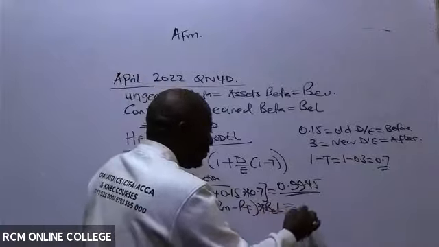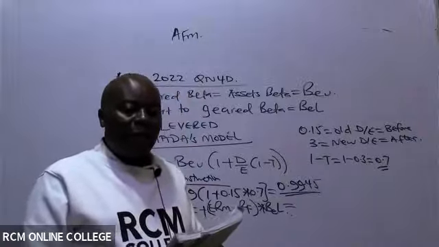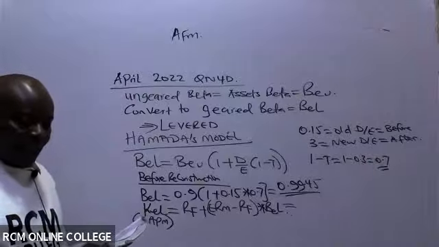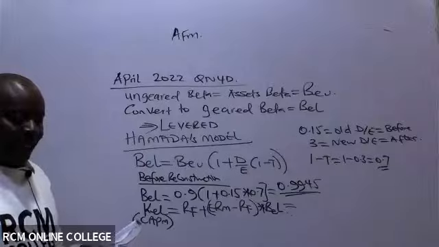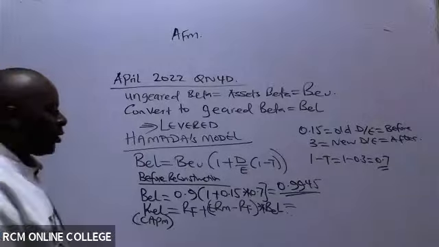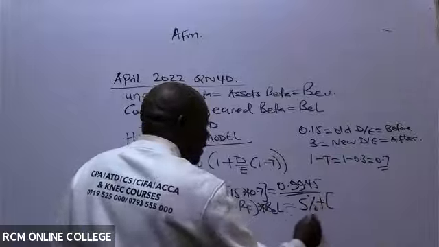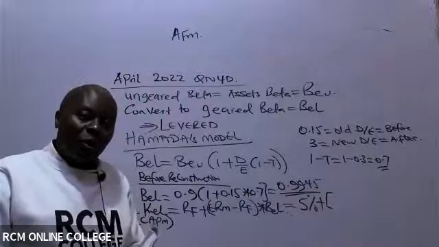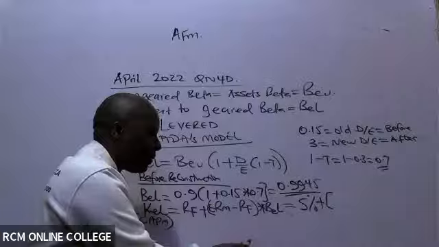So has the examiner given me the risk-free rate of return? Oh yes. In paragraph number 1, the last sentence, the risk-free rate of return is 5%. So risk-free is 5%. Has he given me the market return? No. Instead of giving me the market return, he has given me the premium.